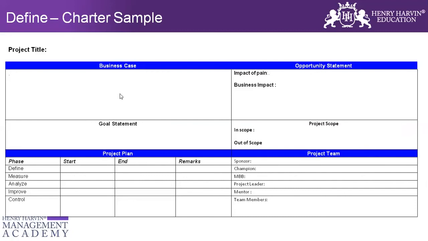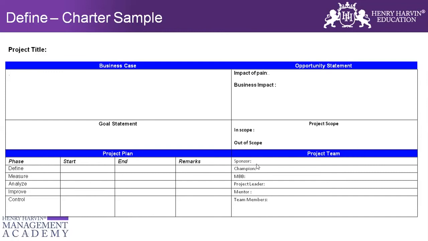This is a business case. This is the opportunity statement or the goal statement where you mention the 4W1H and the business impact. One thing which I didn't discuss is the project scope also. I'll come into that in a while. These are the milestones we talked about. Define the start date and end date.